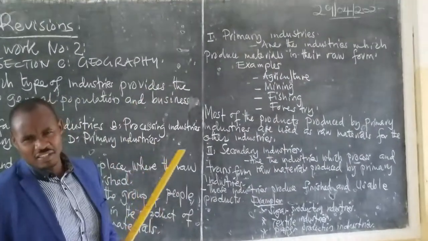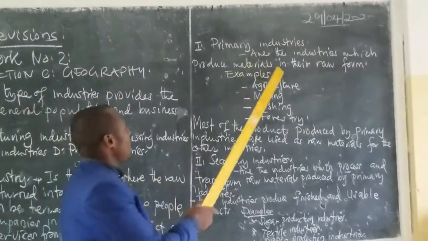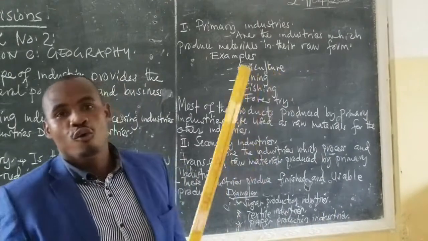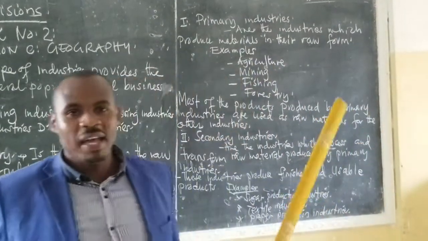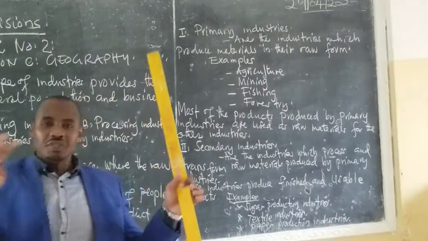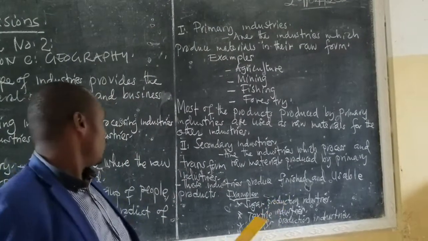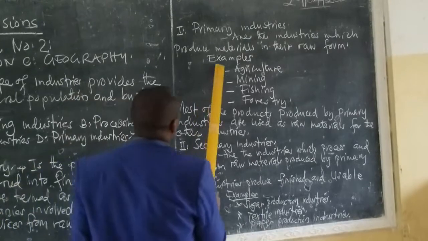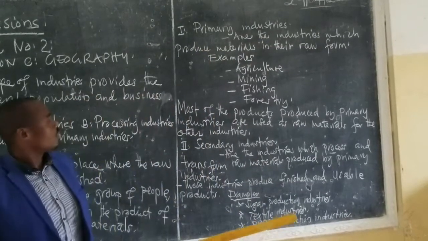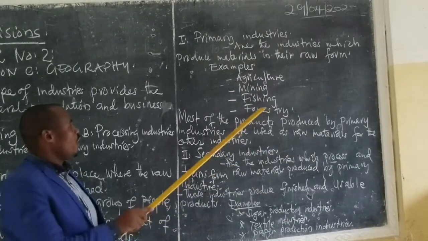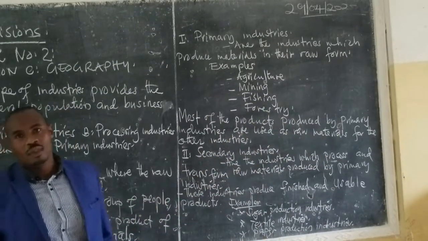What are the primary industries? These are the industries which produce materials in their raw form. Primary industries are those industries which produce raw materials. Examples of primary industries: agriculture, mining, fishing, forestry.